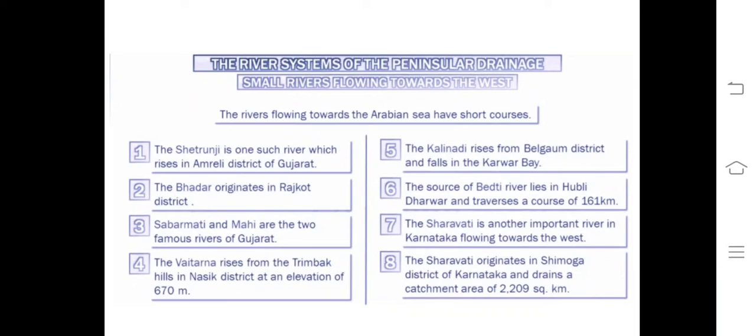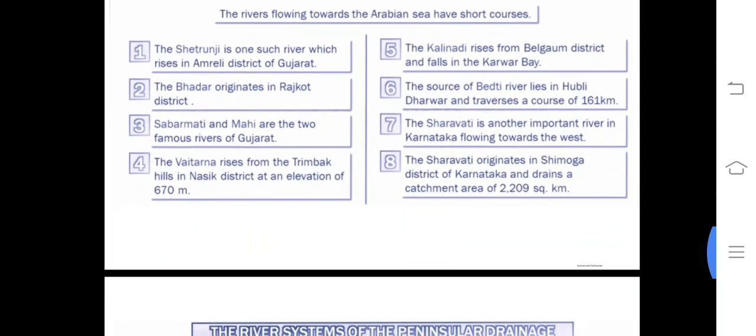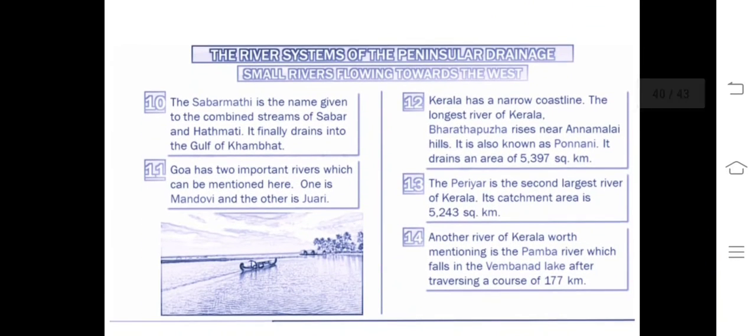Sabarmati and Mahi are the two famous rivers of Gujarat. Vitarna rises from the Trimbak hills. Kalinadi rises from the Belgaum district. You don't need to remember all the river systems, but there are many rivers present in Peninsular India, like Sharavati, another important river in Karnataka flowing towards the west. Sharavati originates in Shimoga district of Karnataka and has a catchment area of 2000 square kilometers.